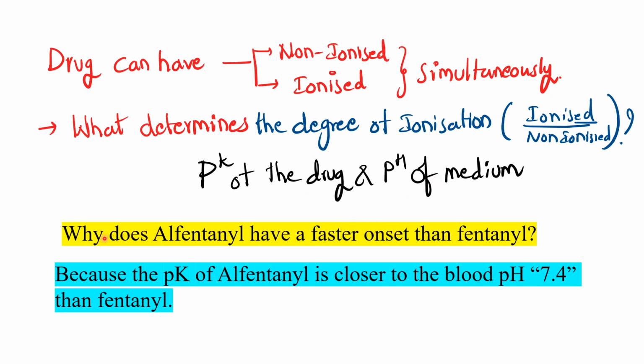So why does alfentanil have a faster onset than fentanyl? Just apply this concept: the pKa of alfentanil is very close to the blood pH of 7.4. So when pKa and pH are the same, 50% will be ionized and 50% will be non-ionized. That's why alfentanil has a faster onset of action than fentanyl.